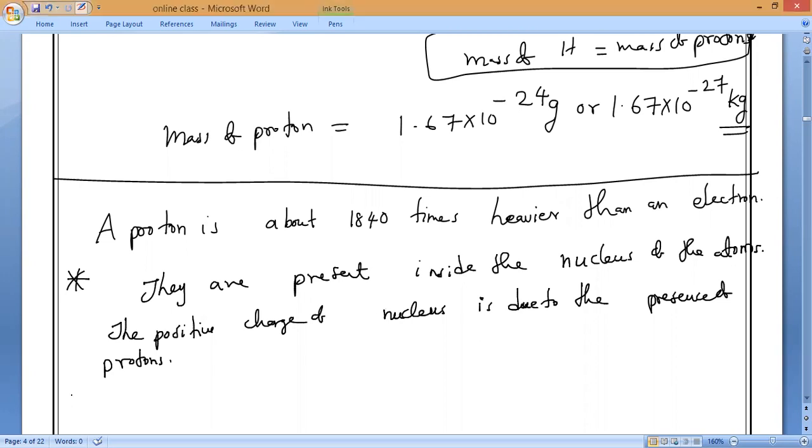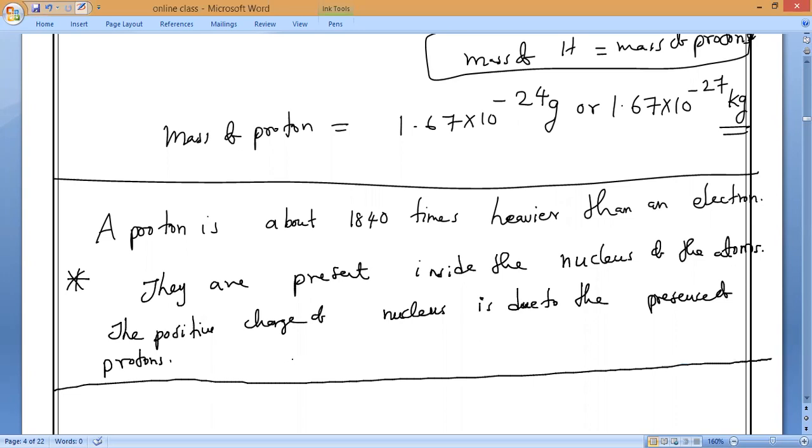So this is all about the discovery of protons and the discovery of electrons. Next class, we'll study the structure of atoms. From tomorrow onwards, the real lesson begins. We'll study the Thomson model as well as the Rutherford alpha particle model.